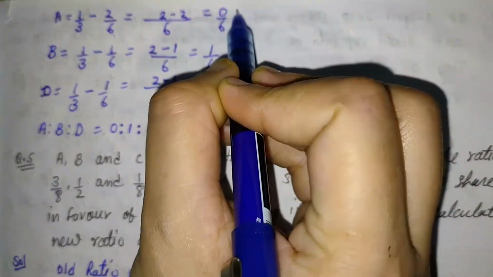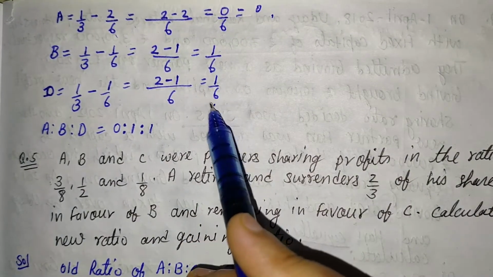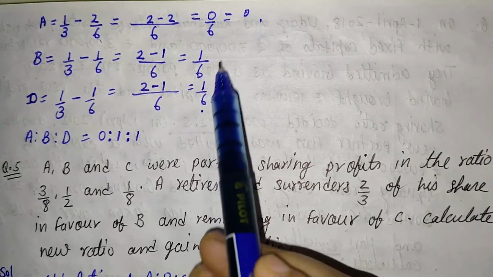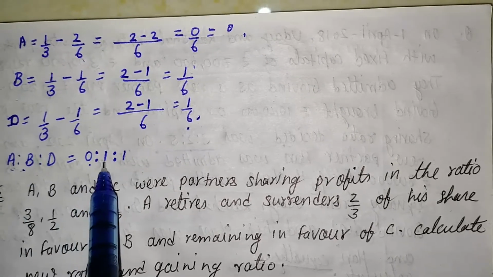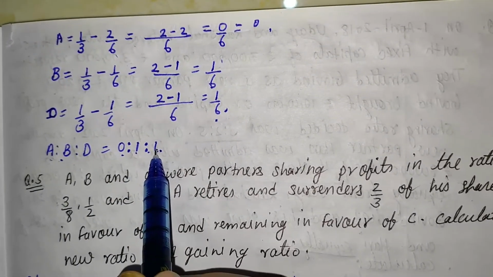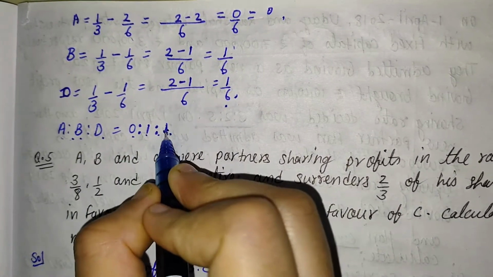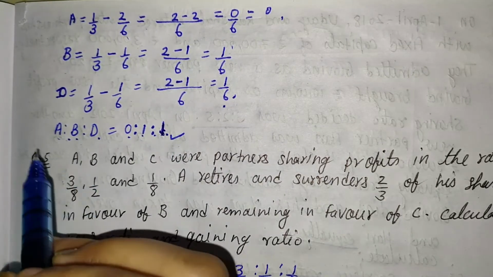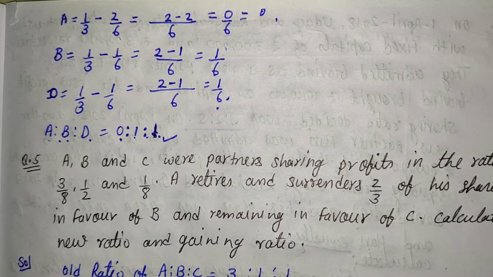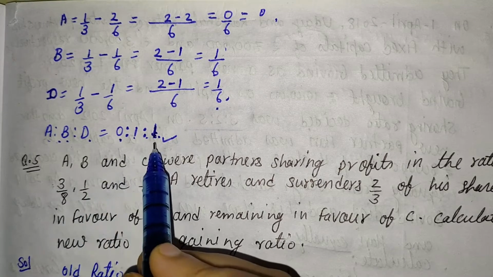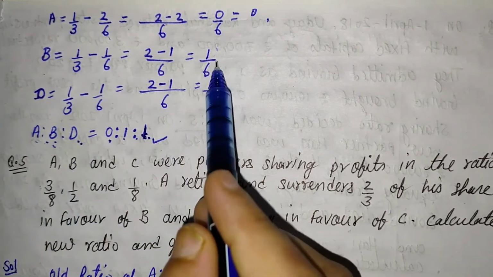Here 0 means no sacrifice and no gain. With 1 by 6 and 1 by 6, B and D gain 1 by 6. It means the new gaining ratio is 0 is to 1 is to 1. After the retirement of C, B and D are in the gain position, that is 1 is to 1. But in this question A is neither in a sacrifice nor in a gain position. After the retirement of C, only B and D take the benefit in the ratio 1 is to 1.